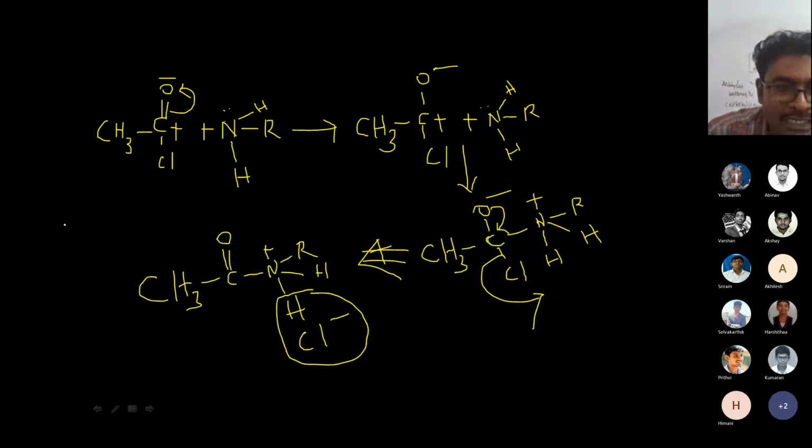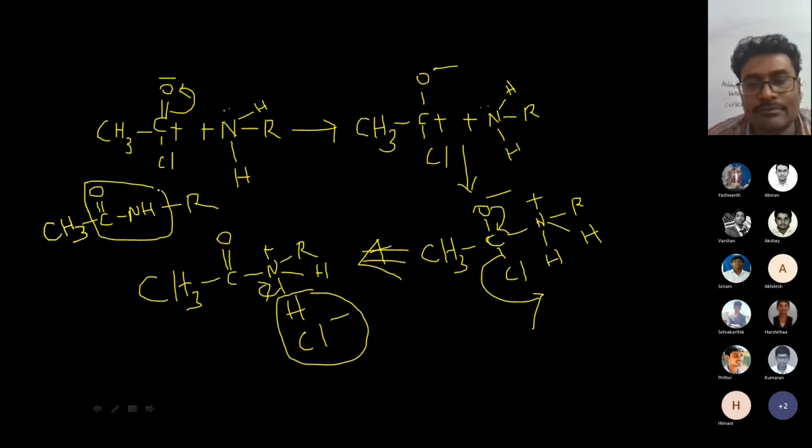The bond pair of electrons moves toward nitrogen. You can see very clearly CH3, C double bond O, NH R. It is called an amide bond. This much is the story.